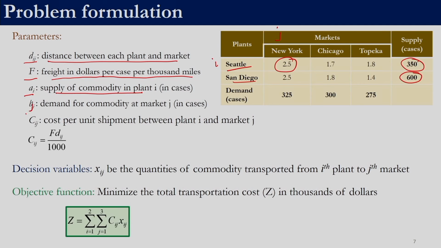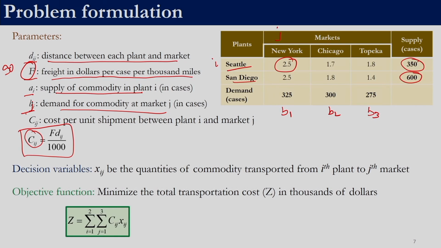This is Bj. Bj is the demand for the commodity at market j. So, B of 1 is 325, B of 2 is 300 and B of 3 is 275. The cost for shipment is given by this expression: the cost of shipping from the ith plant to the jth market is F into Dij by 1000. F is given as 90 in this case, Dij is given over here, the distances are known. So, dividing by 1000 will give us Cij.